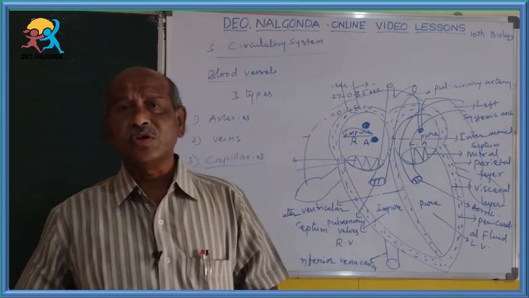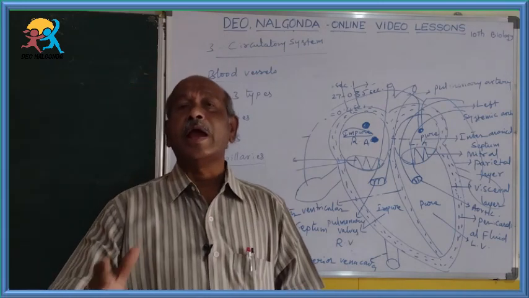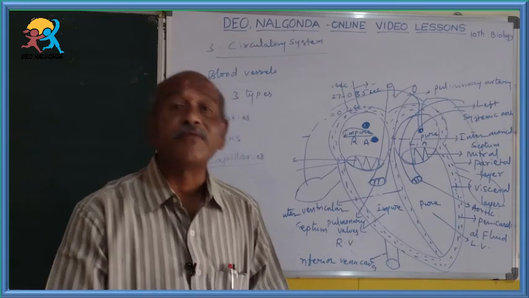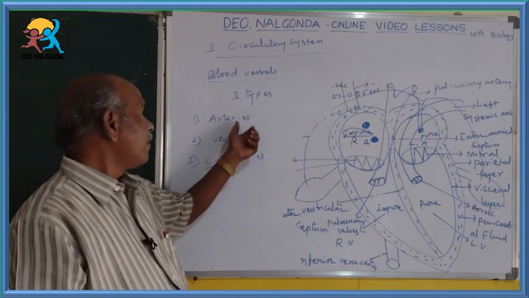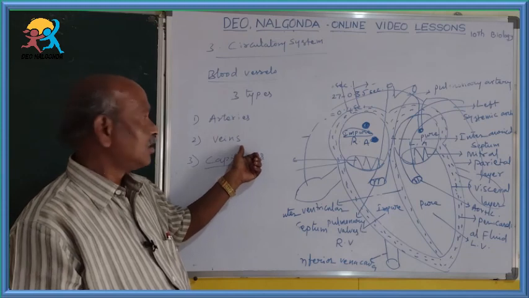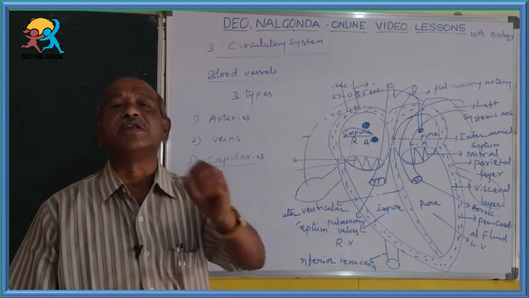So capillaries are nothing but the end parts of arteries and the starting part of veins. Compared with arteries, veins' walls are thin. Compared with veins also, the capillaries' walls are very, very thin.